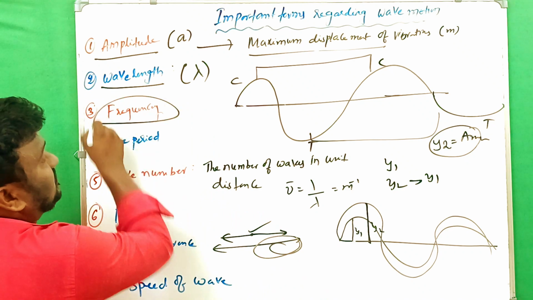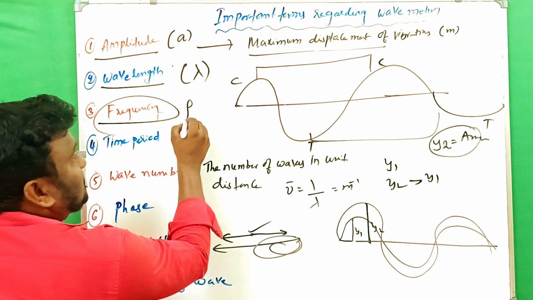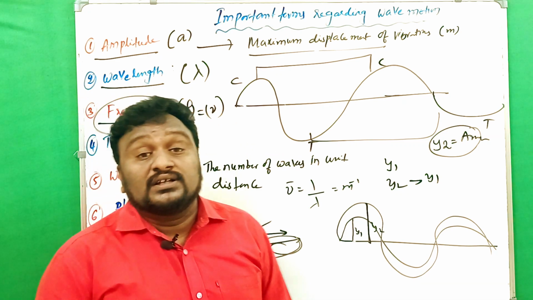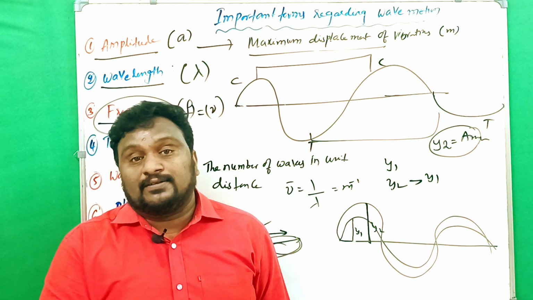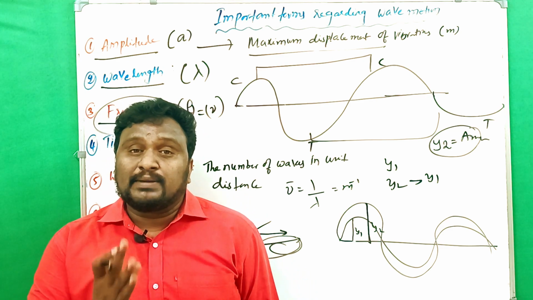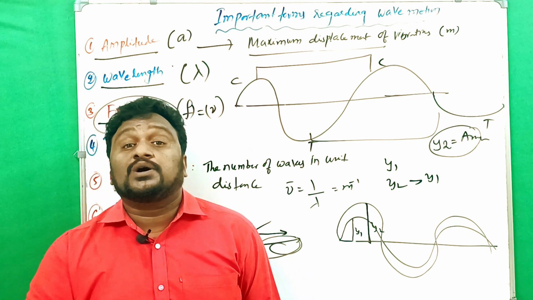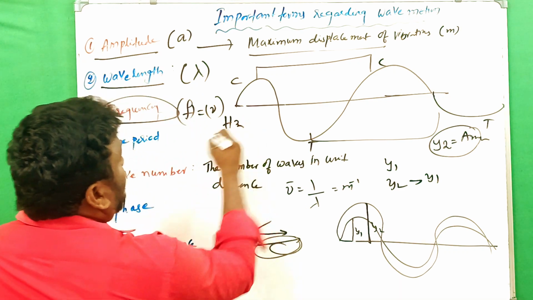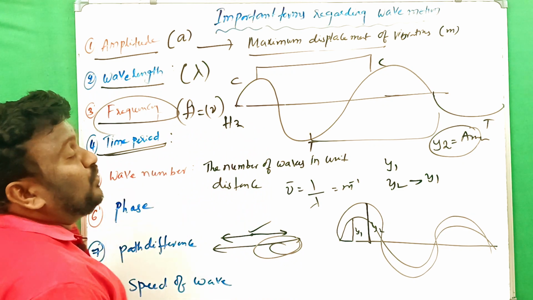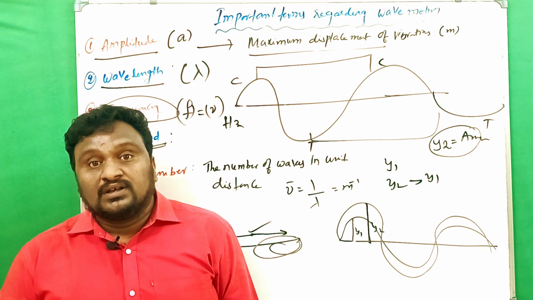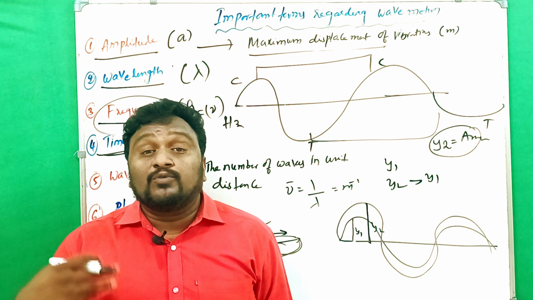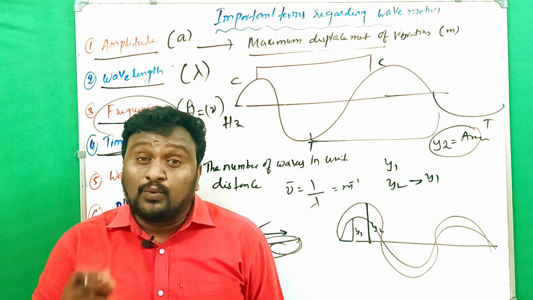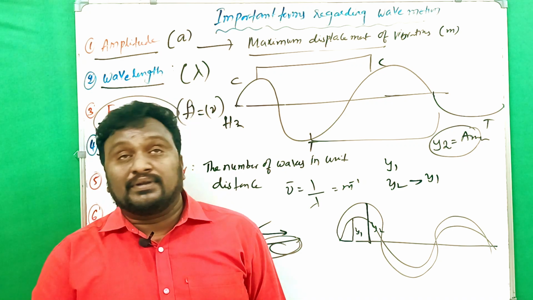And frequency, which is shown by the symbol f or nu. What is frequency? The number of vibrations made per second. The number of vibrations made by the particle in one second is called frequency. Clear? And it is measured in hertz. And the next one is time period. What is time period? The time taken by the particle to complete one vibration is what we call time period.